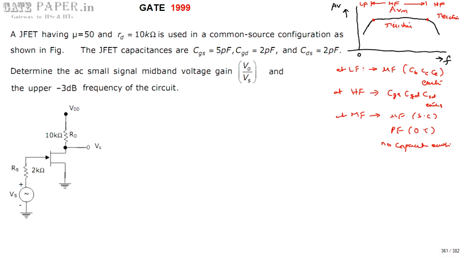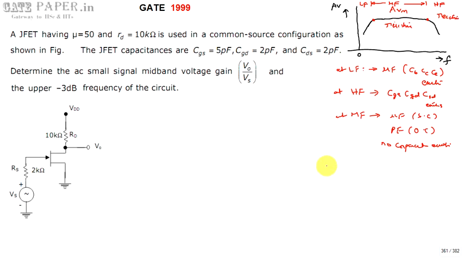We know that a capacitor is a frequency sensitive element: as frequency increases, the reactance of the capacitor reduces. So whenever a capacitor is present, the voltage gain also depends on that capacitor, whose reactance is not constant, so you don't get a constant voltage gain. At low and high frequencies, the gain is not constant; it varies. At high frequencies we are interested, because we are going to calculate the upper 3 dB frequency.